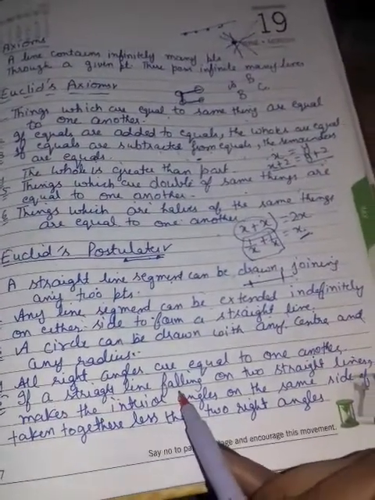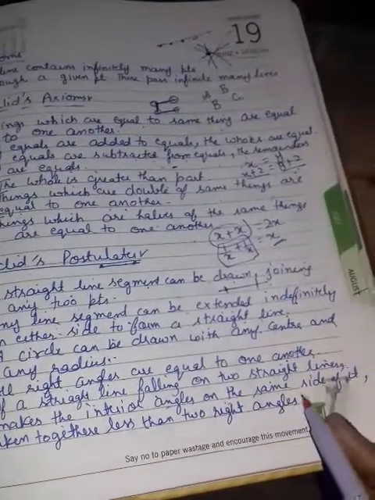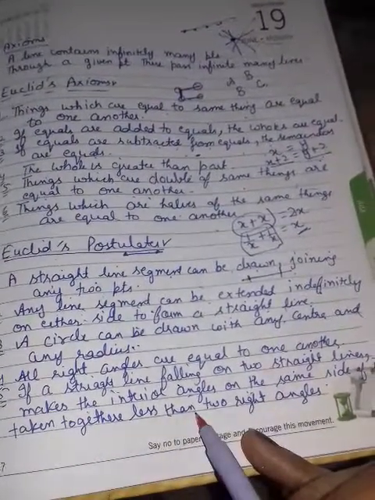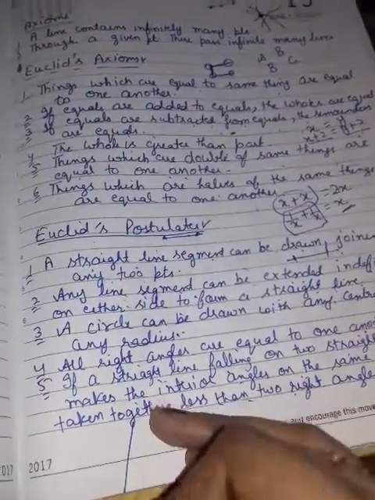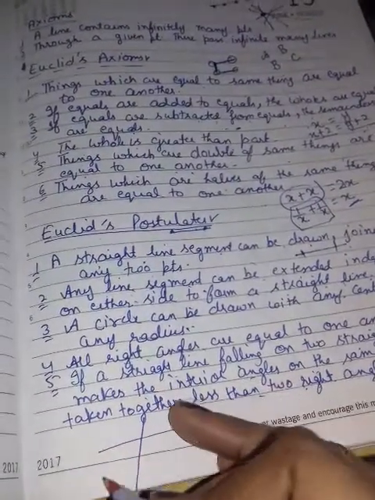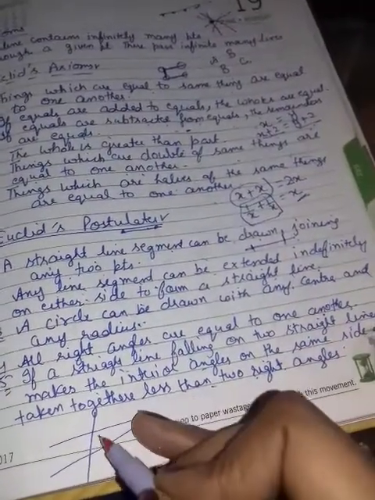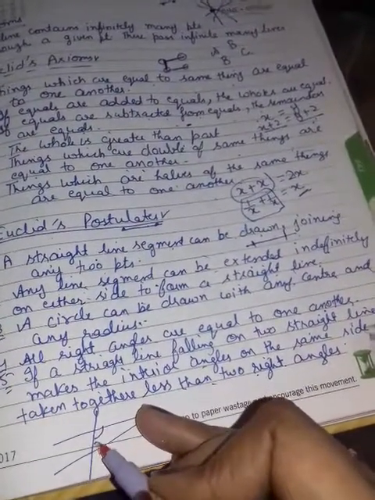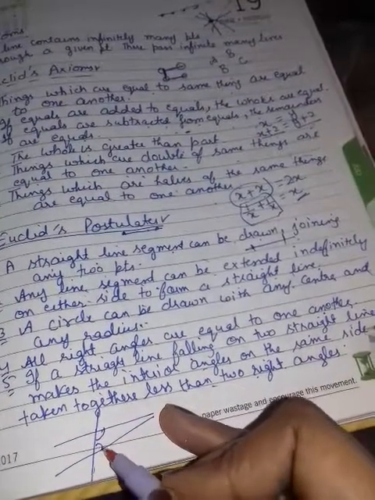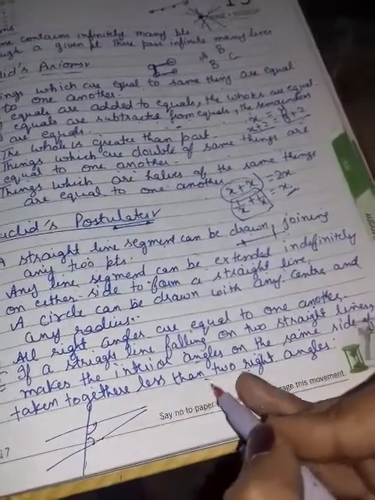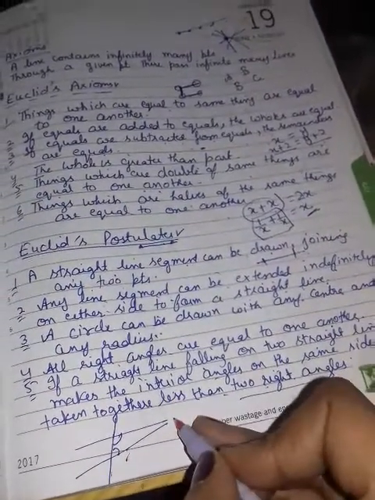Next, if a straight line falling on two straight lines makes the interior angles on the same side of it taken together less than two right angles. Here, if any straight line is falling on other two lines, it is not given that these lines are parallel or not. Then the sum of interior angles on the same side, we are taking on the same side, is always less than 180. Two right angles means 180. This is what the fifth postulate says.